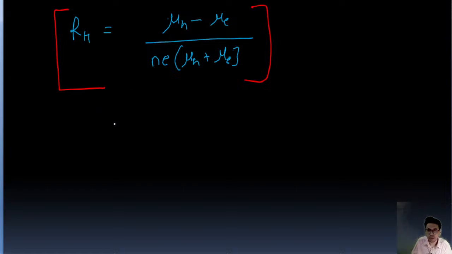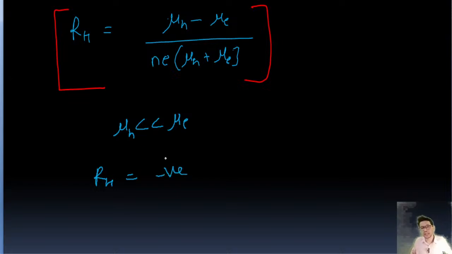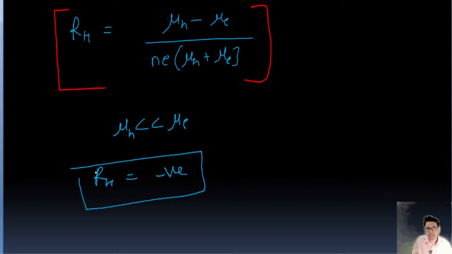Here also you need to know, guys, the mobility of holes mu h is very much less than mu e. So in that case, the value of RH is going to be negative, because mu e is greater than mu h.